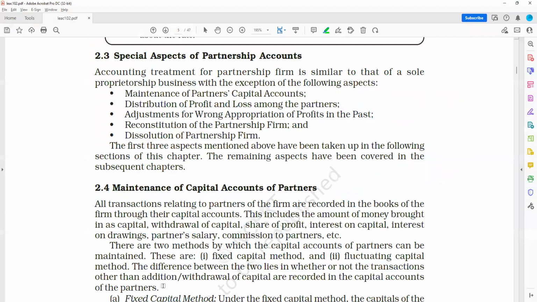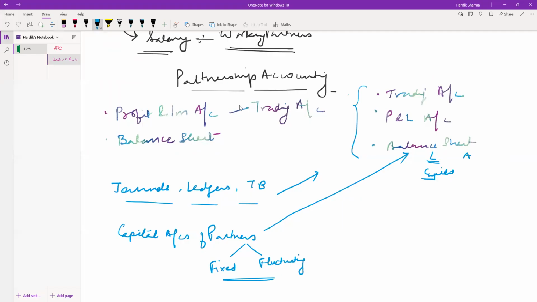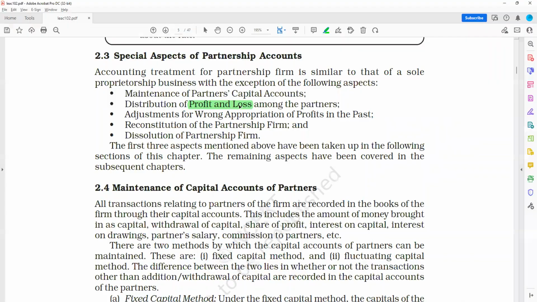Okay. Then distribution of profit and loss is done through the profit and loss appropriation account. The profit and loss account that we were discussing here also includes the profit and loss appropriation account, which is made after the profit and loss account has been made. We will discuss it in the later stages. Then adjustments of wrong appropriations, reconstitution of the partnership firm, and dissolution of the partnership firm. So these are the special aspects of partnership accounting, right?